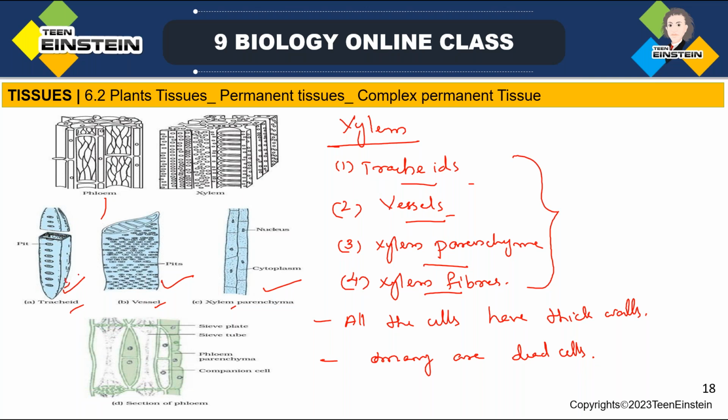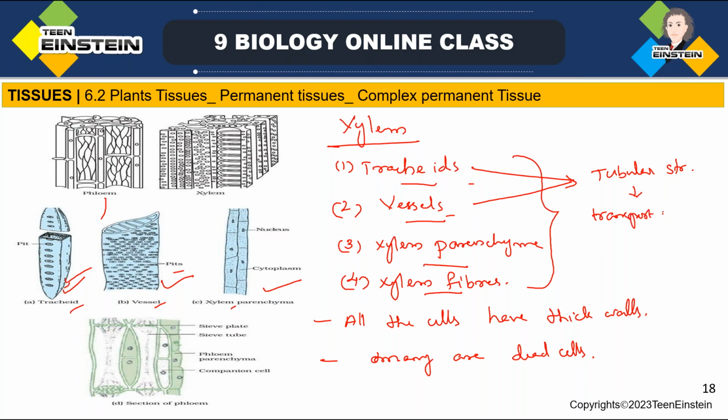And here you can see xylem tracheids and xylem vessels. These two are tubular structures. Which one? Xylem tracheids and xylem vessels are tubular structures, and that allows the transport of water and minerals.